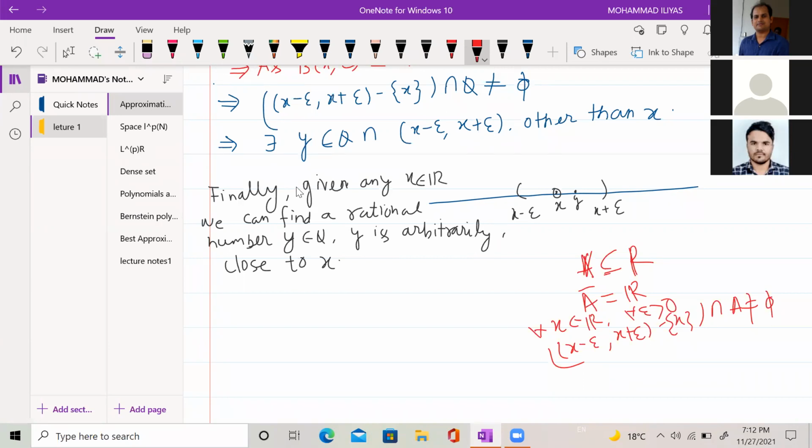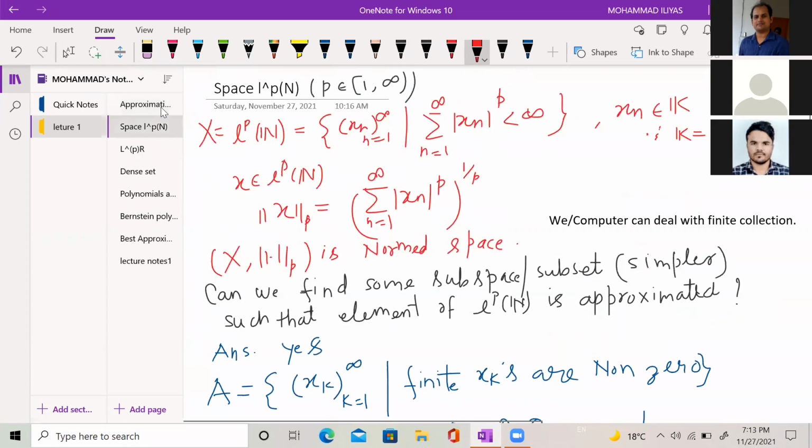Now we come to the space lp. lp is basically a sequence space. It contains all sequences (xn), n running from 1 to infinity, such that the sum of the series, summation n from 1 to infinity of mod of xn to the power p, is finite. Let p belong to the interval 1 to infinity. You can choose any p, for instance, you can fix one p from this interval.